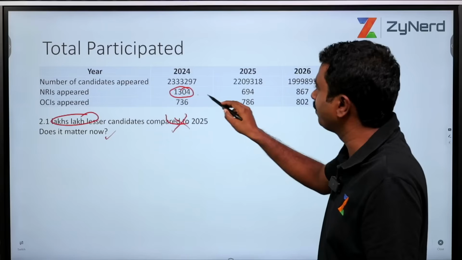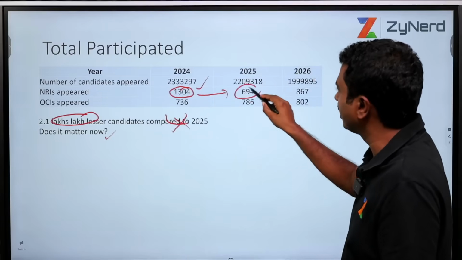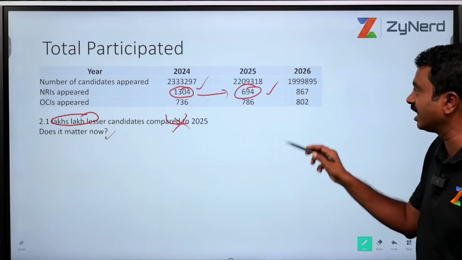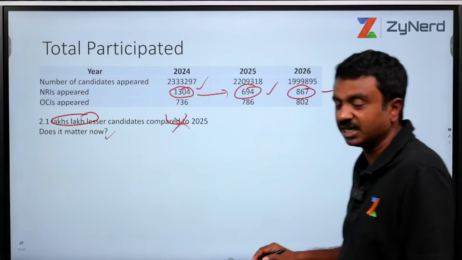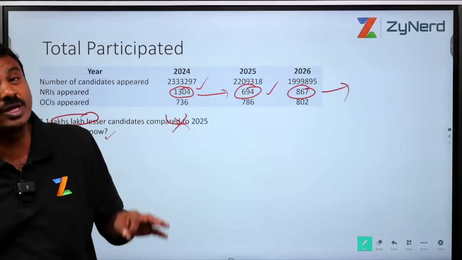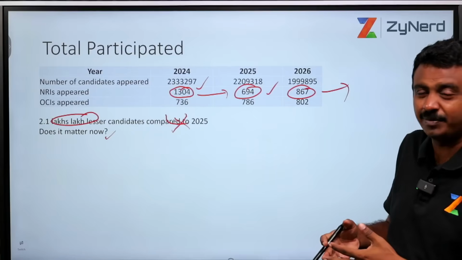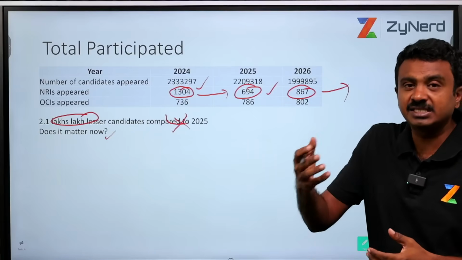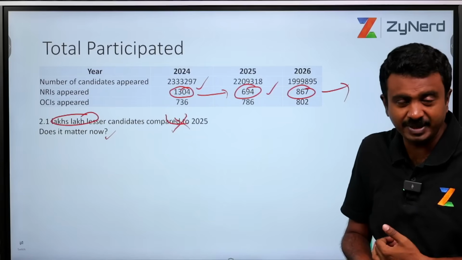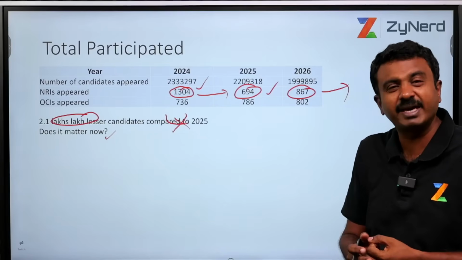Second, NRIs who appeared. In 2024 it was 1,304. In 2025, it is 694, and in 2026, it is 867. These are NRIs where the candidates themselves are NRIs. This is not the representation of the competition that will be there as far as NRI seats are concerned, because it need not necessarily be the candidate. It might be the candidate's parents who are NRIs.